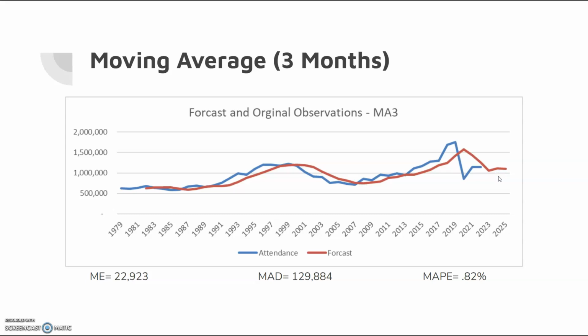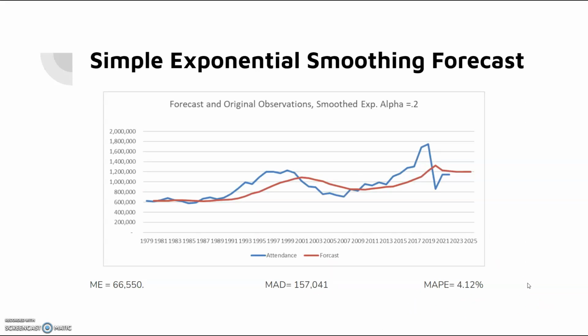So the methods we use to predict the attendance, the first one we did was a 3-month moving average, and these are the stats here with a MAPE of 8.82. And then we got the simple exponential moving forecast with an alpha of 0.2. The MAPE here is 4.12%. This would make it look like the 3-month moving average is better, but in fact, none of these, as it turns out, is very good at calculating or projecting the attendance because they're lagging indicators. They do not actually have precision, even though it looks like it.